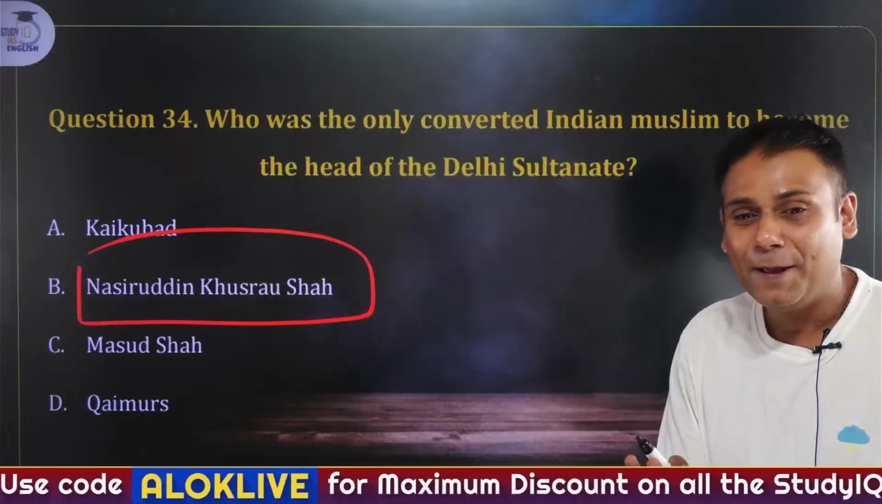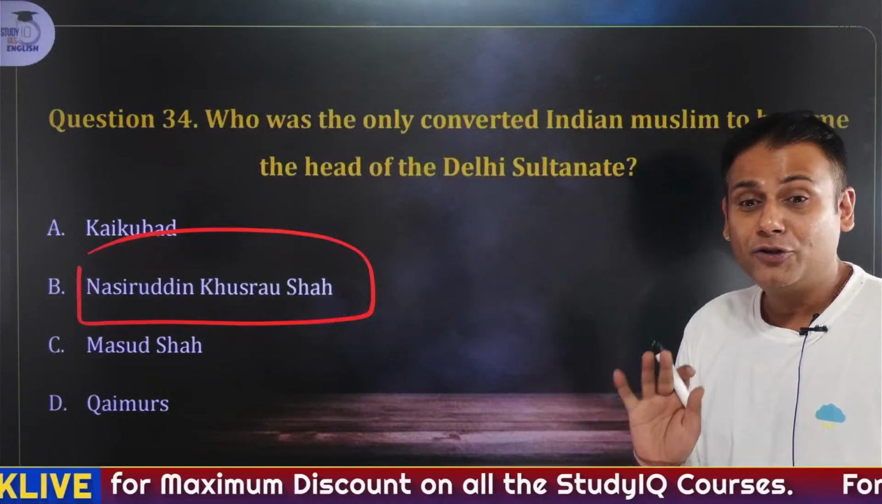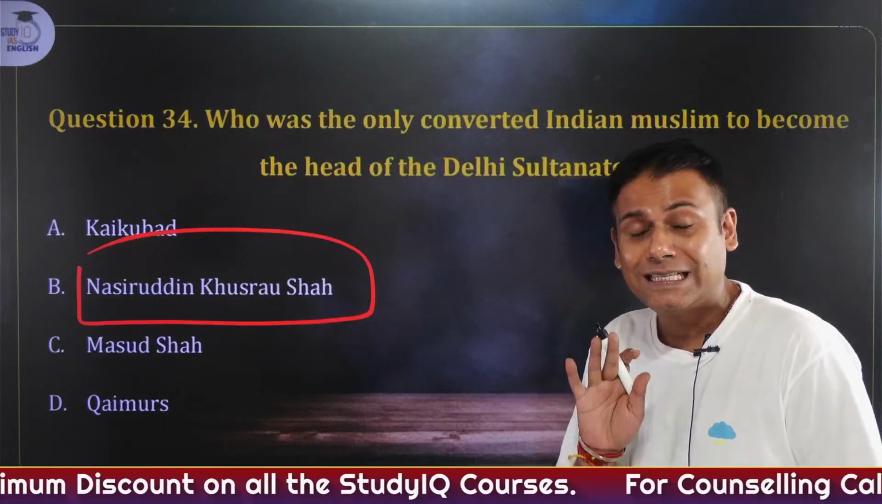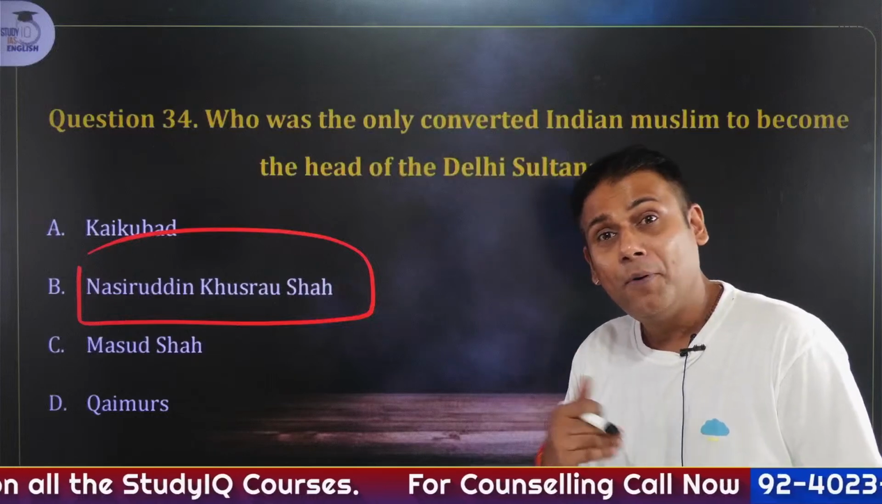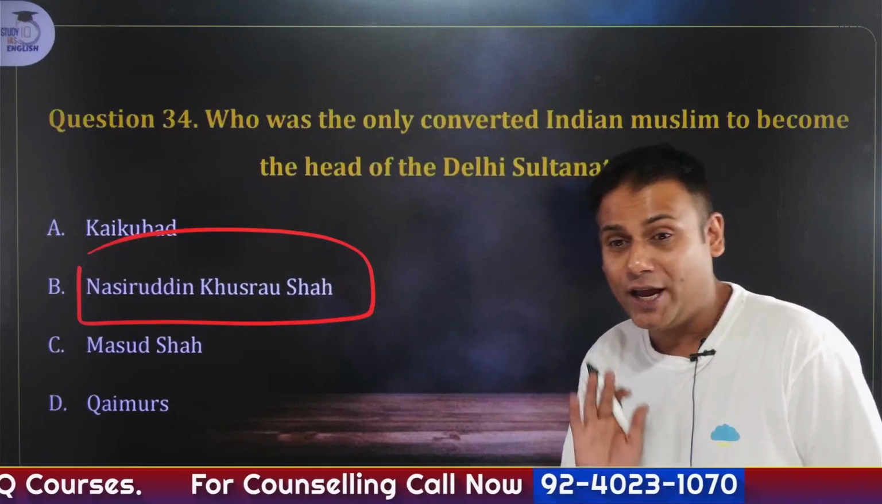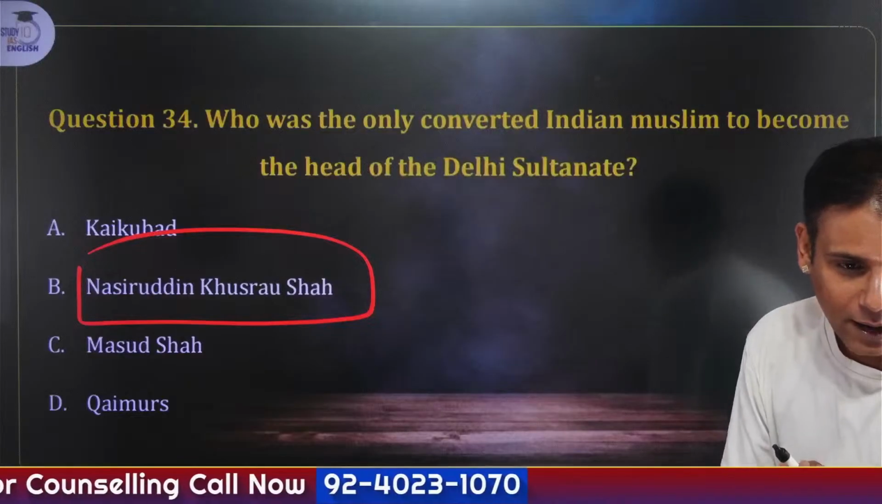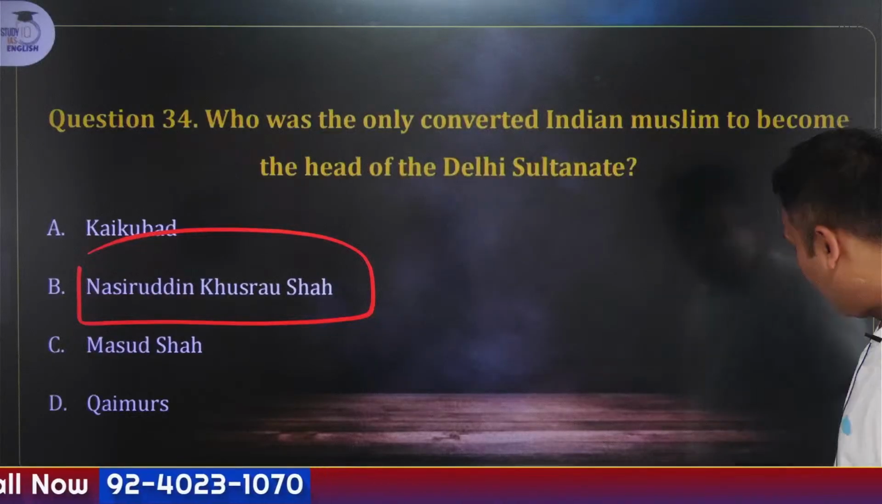Answer is B. He was the only Hindu convert to sit on the throne of the Delhi Sultanate, particularly after Alauddin Khilji. Very good, everyone. Very good, very good. And the last question.